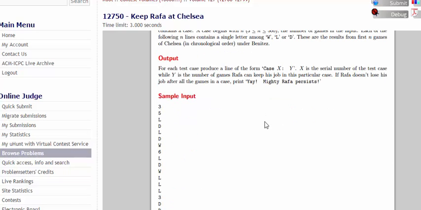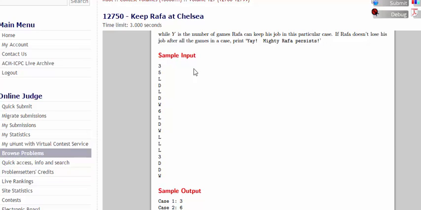Okay, let's look at the problem sample input output for more explanation. In our sample input, at first we are taking 3, which is the test case number. Then for the first test case, we are taking 5, which is the number of games played.